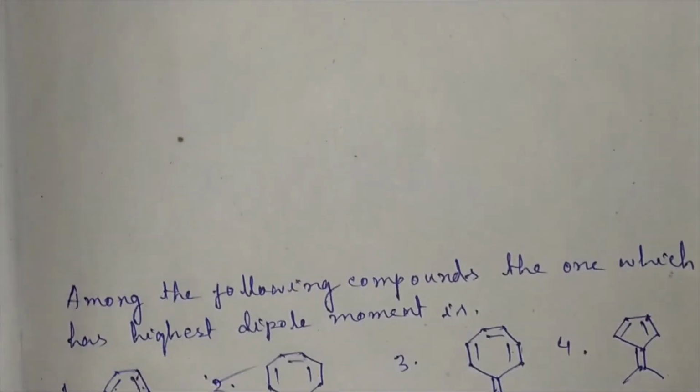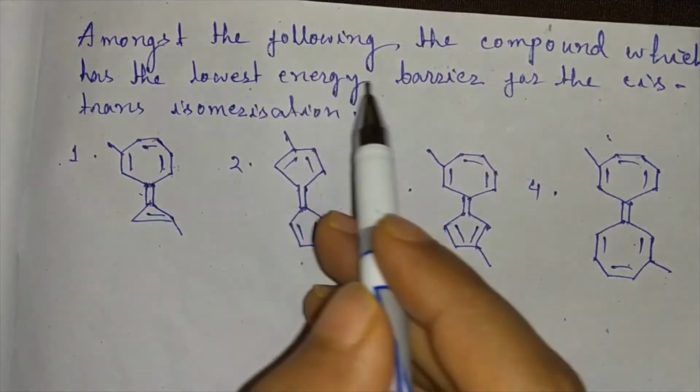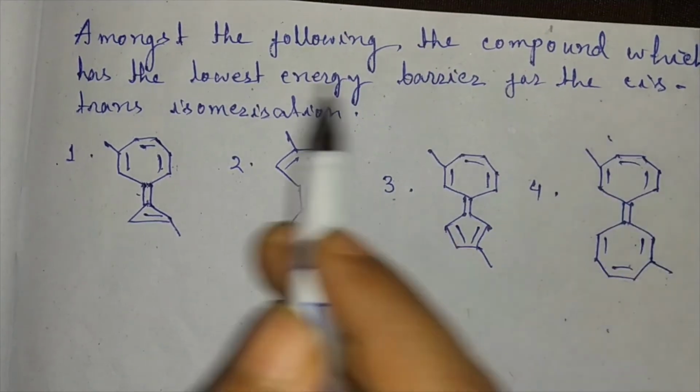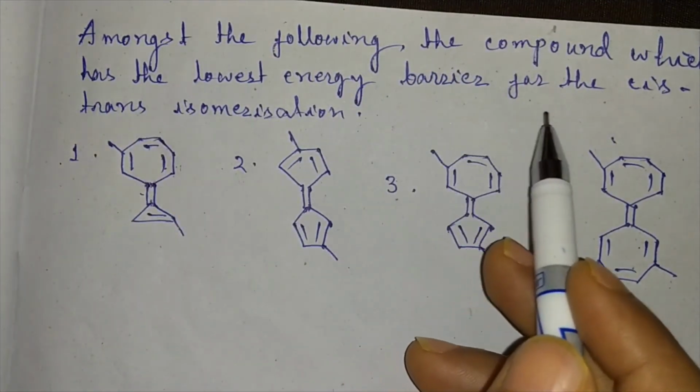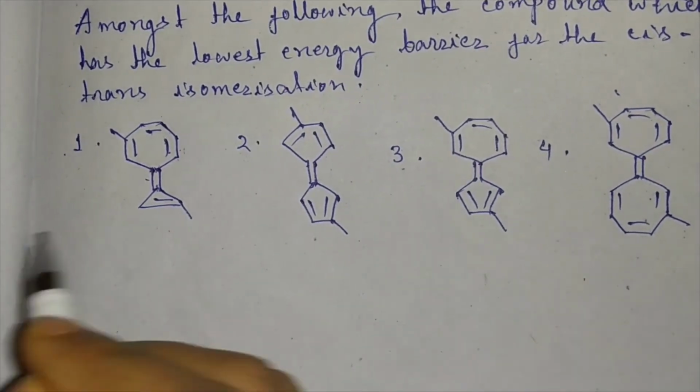There is another question. Amongst the following, which compound has the lowest energy barrier for cis-trans isomerization? Now, four compounds are given.